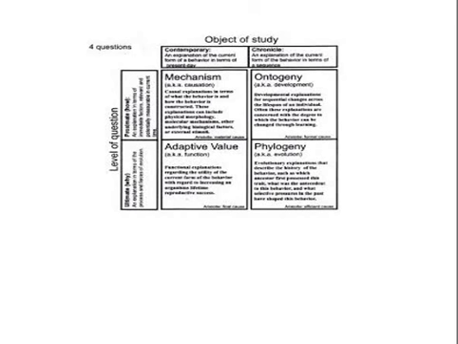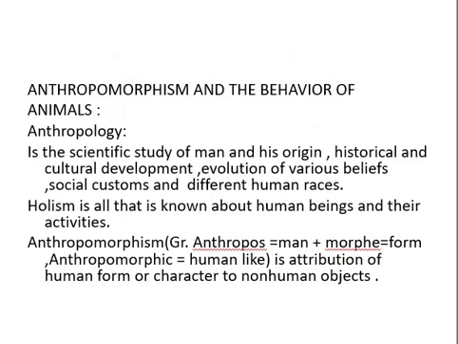And mechanism can be any type of mechanism, physiological, anatomical, or any other. And this mechanism also has two types of aspects or questions, that is proximate mechanism, question of mechanism, and ultimate question of mechanism, that is, how and why type of mechanism.